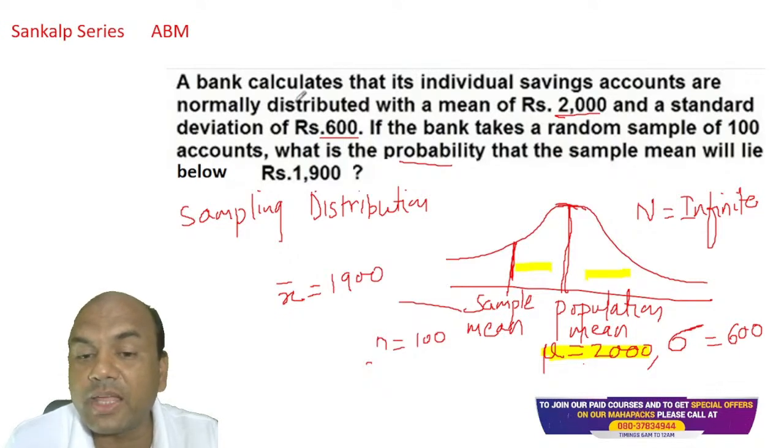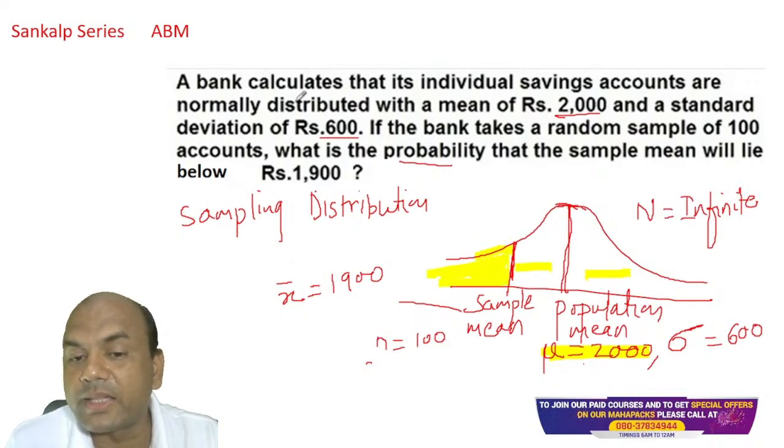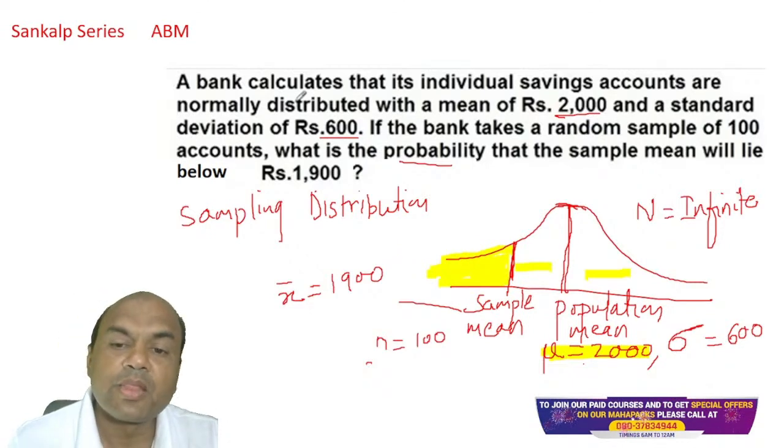So my required area is this. This is my required area below 1900. See this. Below, I need this part. So this is your final target. Got it?